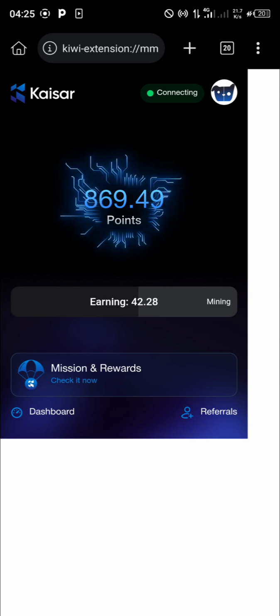So I'll be tapping on mission and rewards. That is, I'm heading back to the dashboard. So you tap on either mission and rewards or dashboard, either of the two. It will bring you down to Zero KAISAR.io. Now that it has opened,